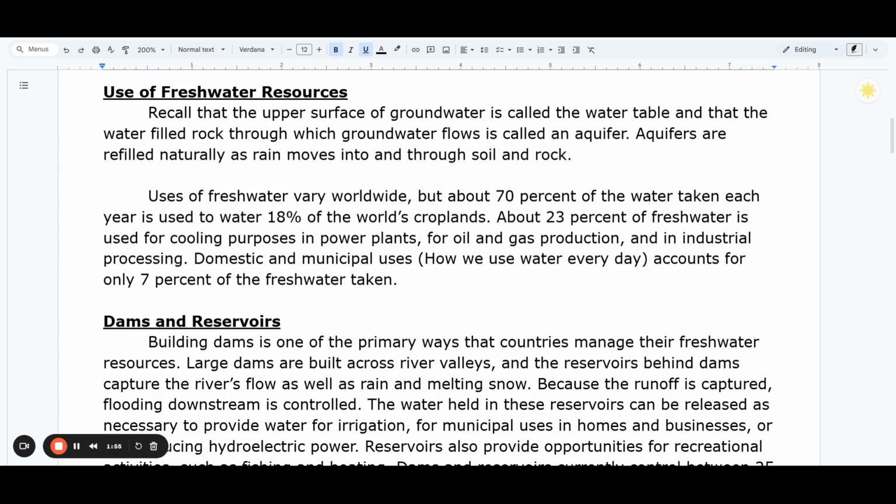Uses of freshwater vary worldwide, but about 70% of the water taken each year is used to water 18% of the world's croplands. About 23% of fresh water is used for cooling purposes in power plants for oil and gas production and in industrial processing. Domestic and municipal uses, how we use water every day, accounts for only 7% of the fresh water taken.